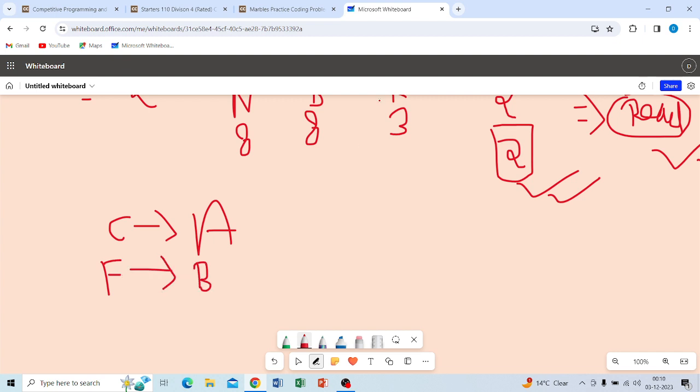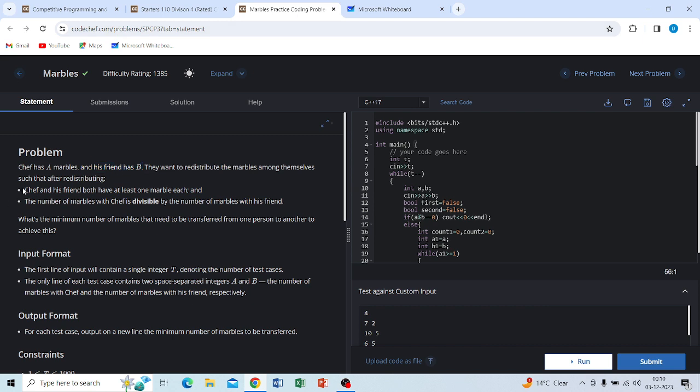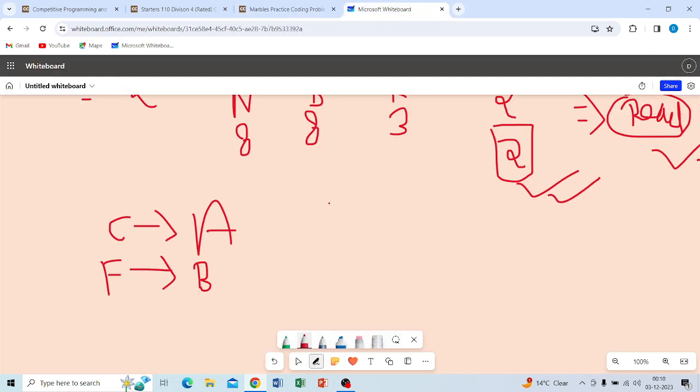Clear my point? And Chef and his friend want to redistribute among themselves. Redistribute means that someone who has this, their friend has this, and they want to rearrange it.